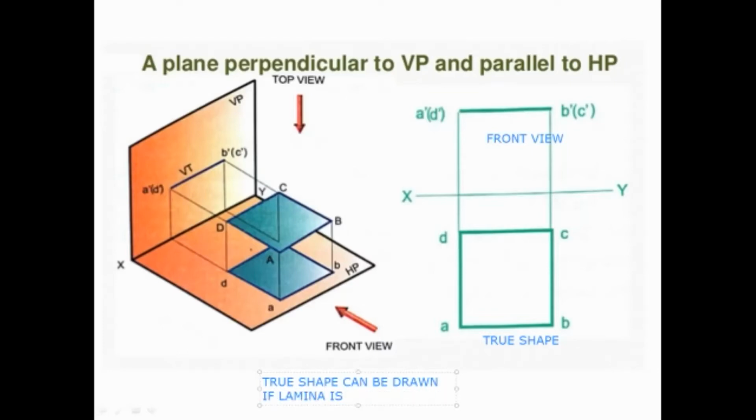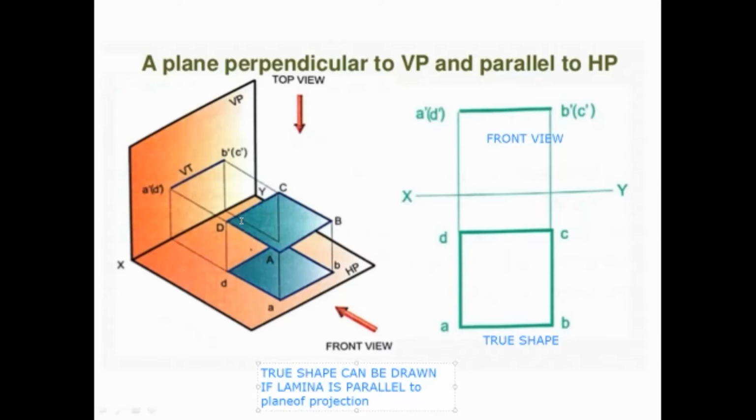If the lamina is parallel to a plane of projection, whatever it may be, VP or HP, you can represent its true shape only when it is parallel to that plane of projection.